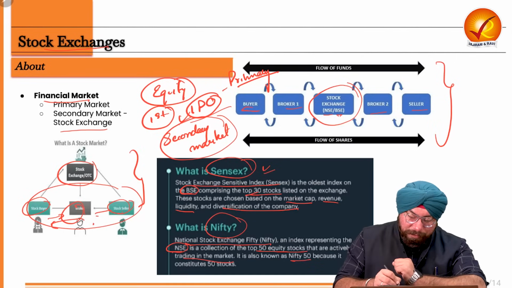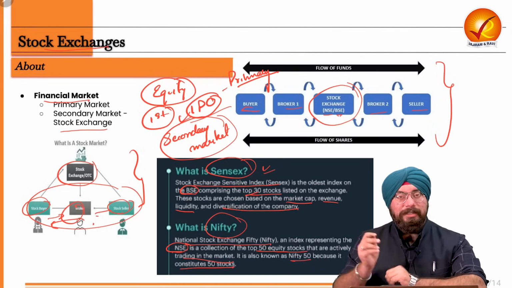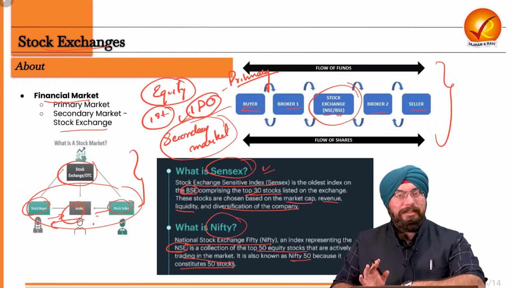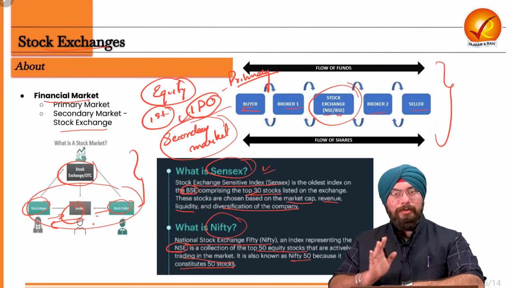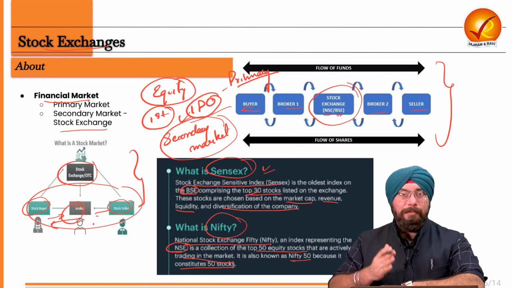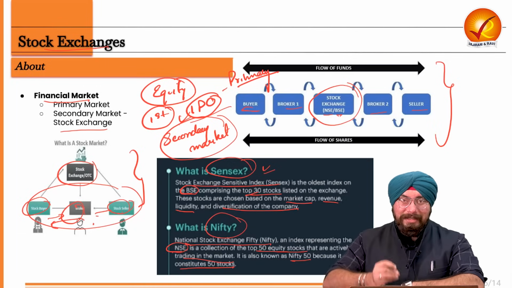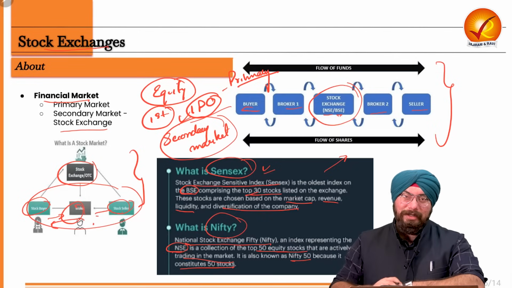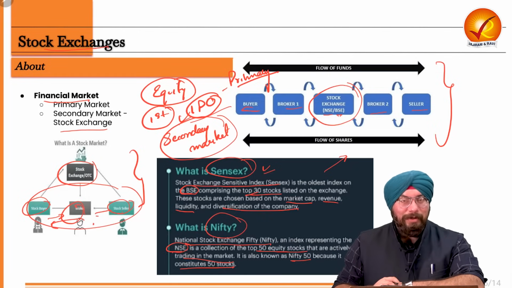It's called Nifty 50 as well, because it constitutes 50 stocks. So I hope this Nifty and Sensex is clear to all of you. Whenever you now hear that the Nifty is going up, Sensex is going up, that means the stocks which are there in that list, their prices are going up or their returns are going up. I hope this is very, very clear to all of you.